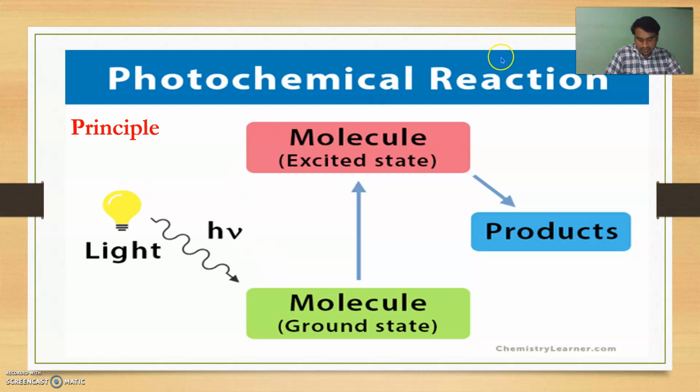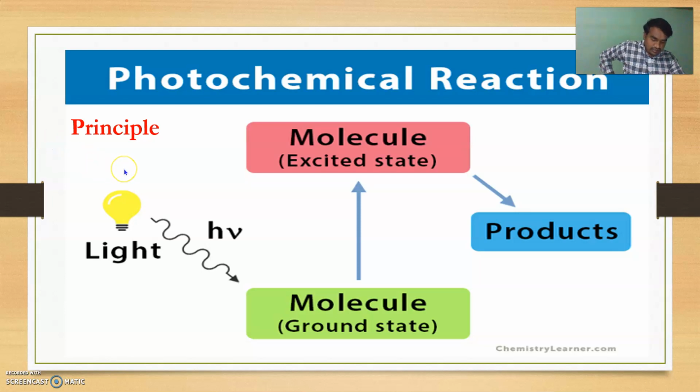So simply, photochemistry deals with the study of photochemical reactions. The photochemical reactions are caused by the absorption of light radiation, that is photons, h nu, in the form of photons from the visible and ultraviolet light region, like 200 nanometer to 800 nanometer.